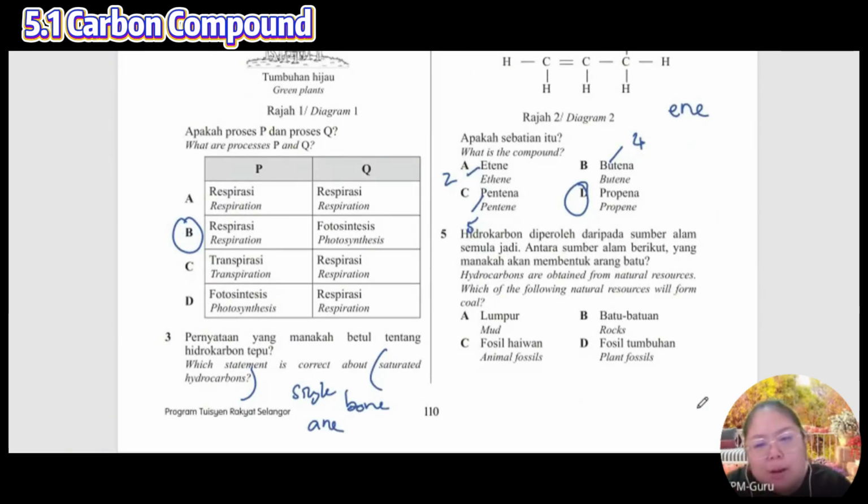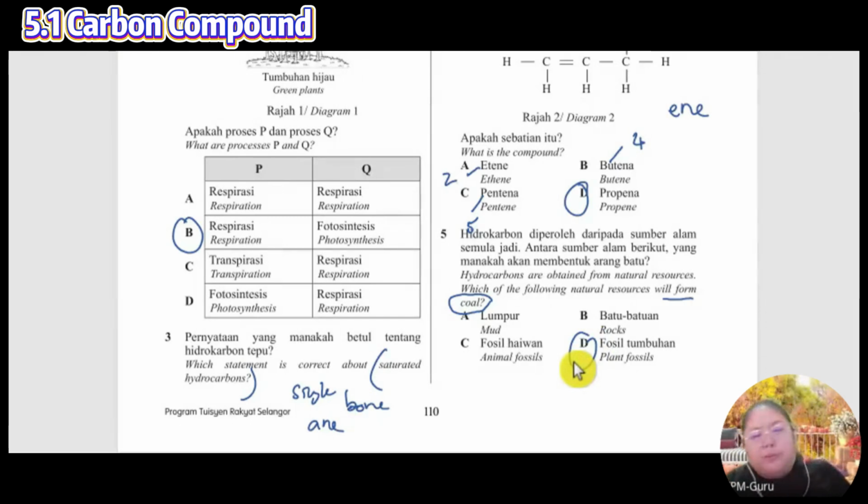Which hydrocarbons are obtained from the natural sources? Okay, which of the following is a natural source to form coal? Charcoal. What is used to form the charcoal? Okay. Which is your answer, 4 or 5? 5, yes, plant.